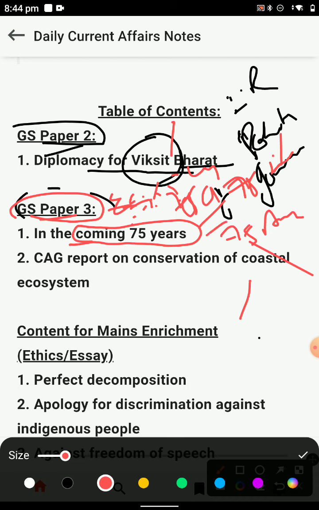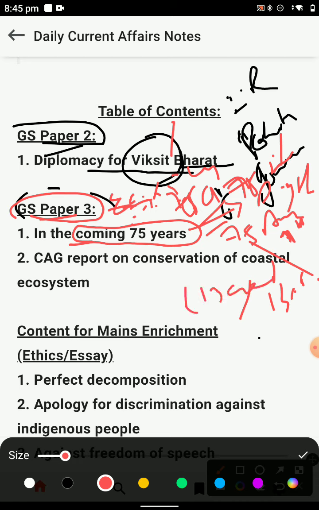And you know Prime Minister Modi elaborated on this in his speech, about the 130 crore people in this country.